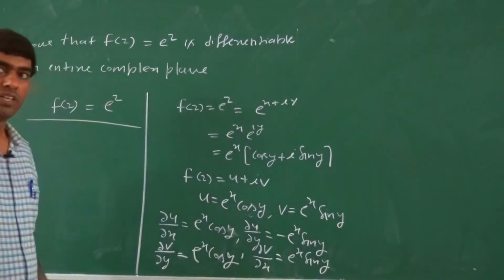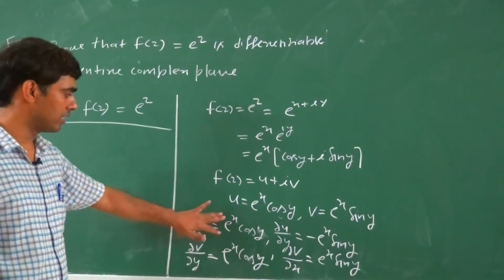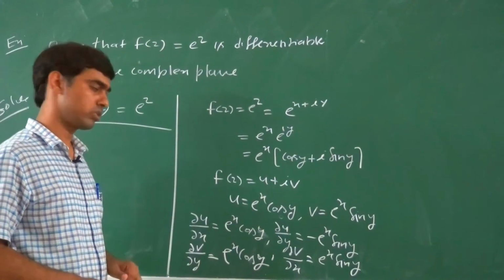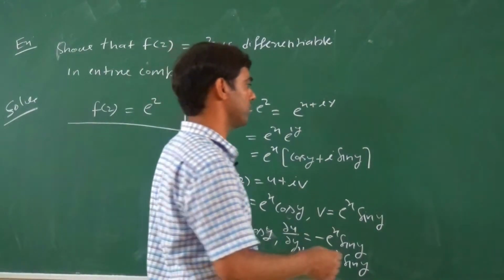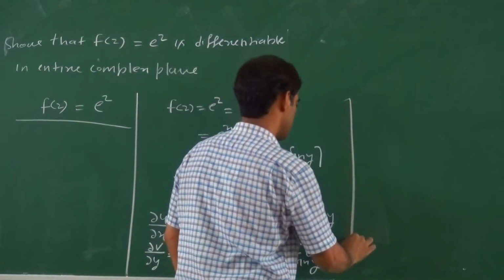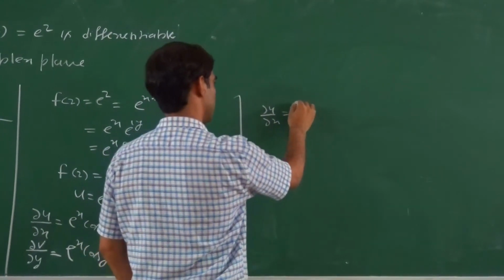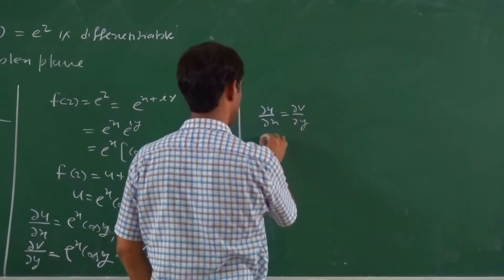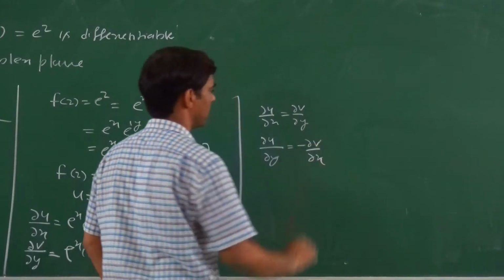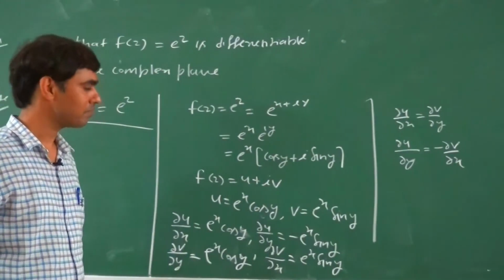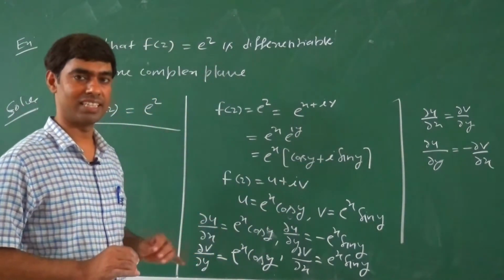So, if you closely observe, del u upon del x equals del v upon del y, because e to power x cos y equals e to power x cos y. And del u upon del y equals minus del v upon del x. This means the function satisfies the CR condition. This one satisfies the necessary condition.